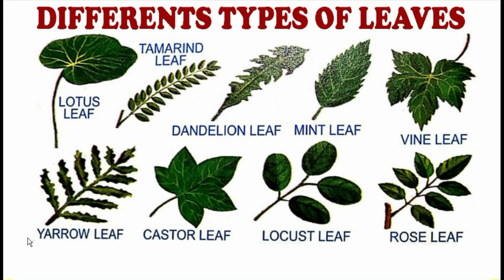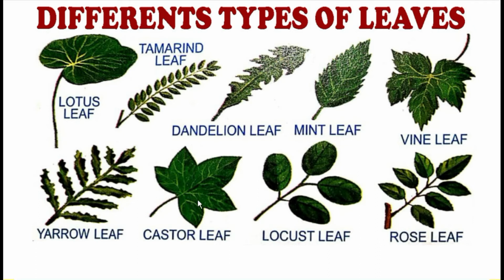These leaves are known as yarrow leaf. Now we will come to the castor leaf. These leaves again are beautiful green with a somewhat structure in between. See how the designs are there in between of these leaves, and it is very beautiful in color.